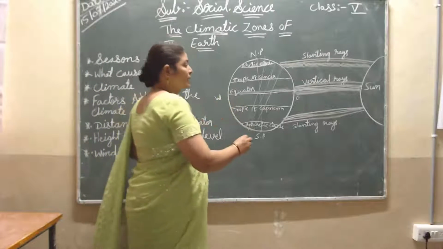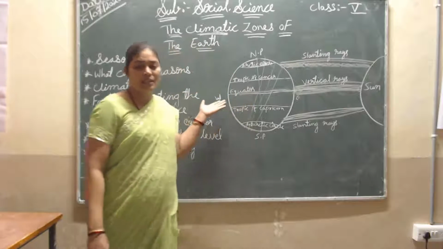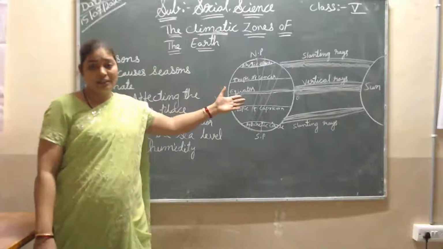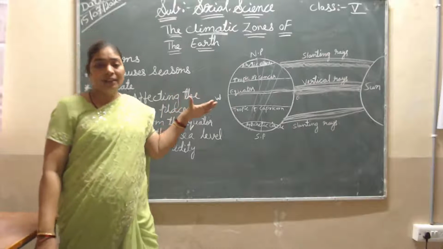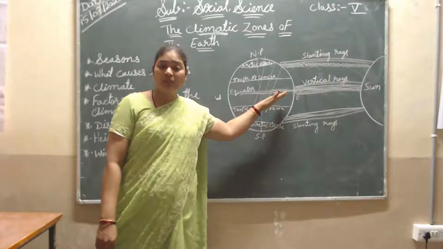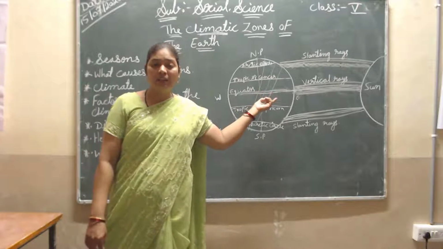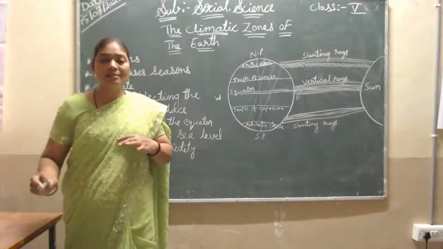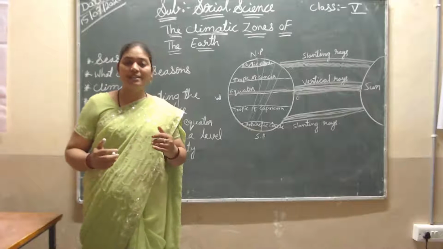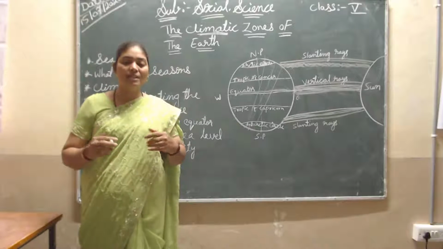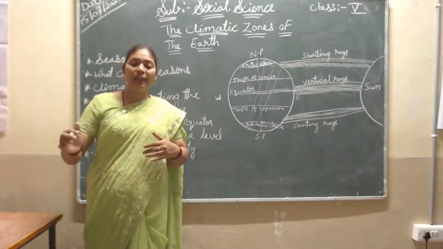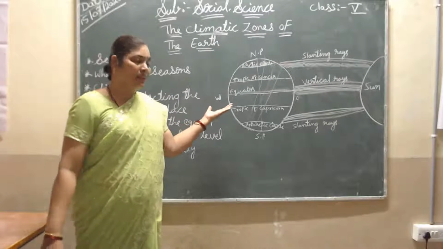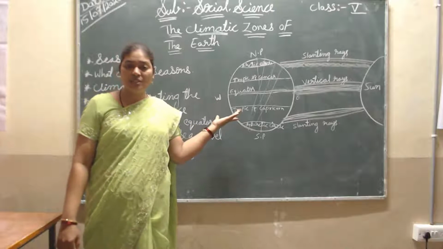Here the weather's condition will be recorded over a long time. Weather, we can say, is like tomorrow's forecast we can see on TV. They are saying that tomorrow the weather condition is like this, maybe we will receive more rainfall. But climate will suddenly change, it does not take time, it will change suddenly. Maybe air is blowing more, which means the climate will change.